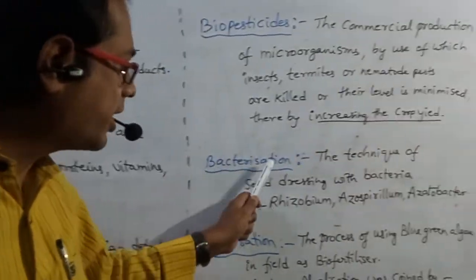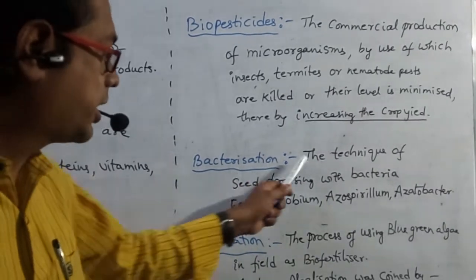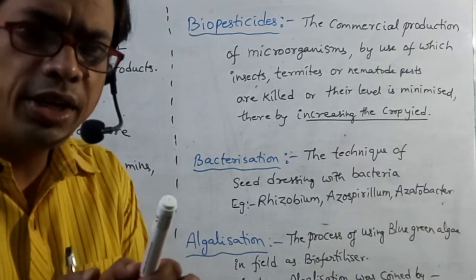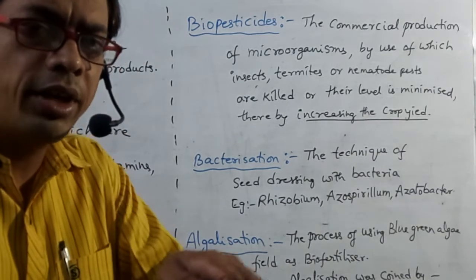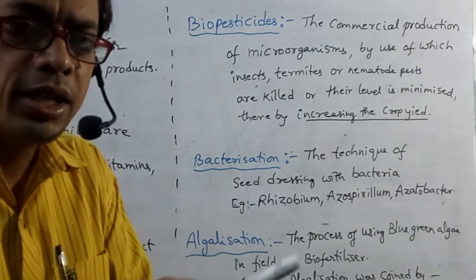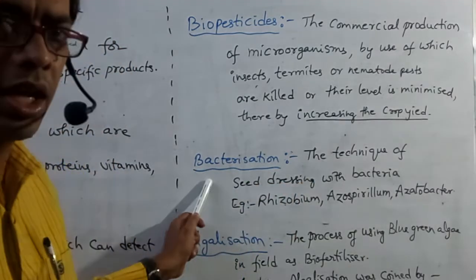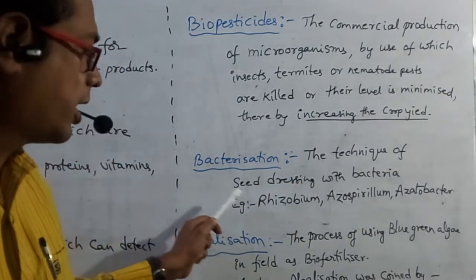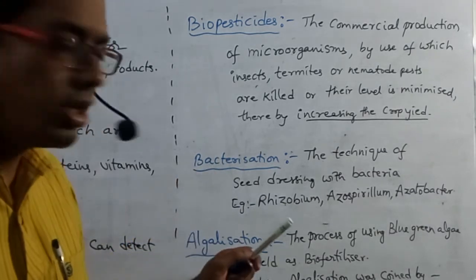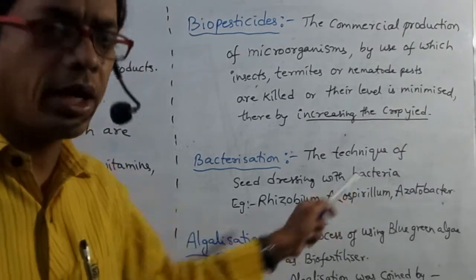What is bacteriization? Bacteriization, the technique of seed dressing with bacteria. That means seeds are encapsulated with bacteria. Seeds are covered with bacteria. Seeds are dressed with bacteria. That process is called bacteriization. Examples of bacteria used for bacteriization are Rhizobium, Azospirillum, Azotobacter.